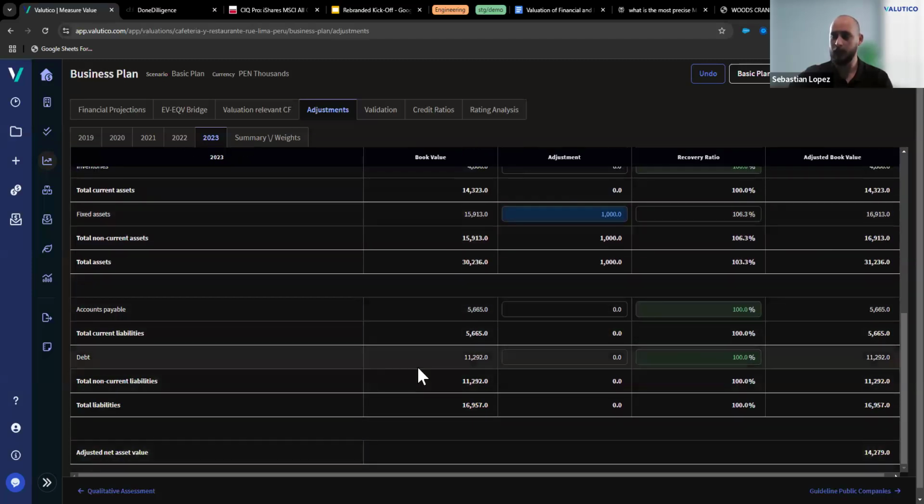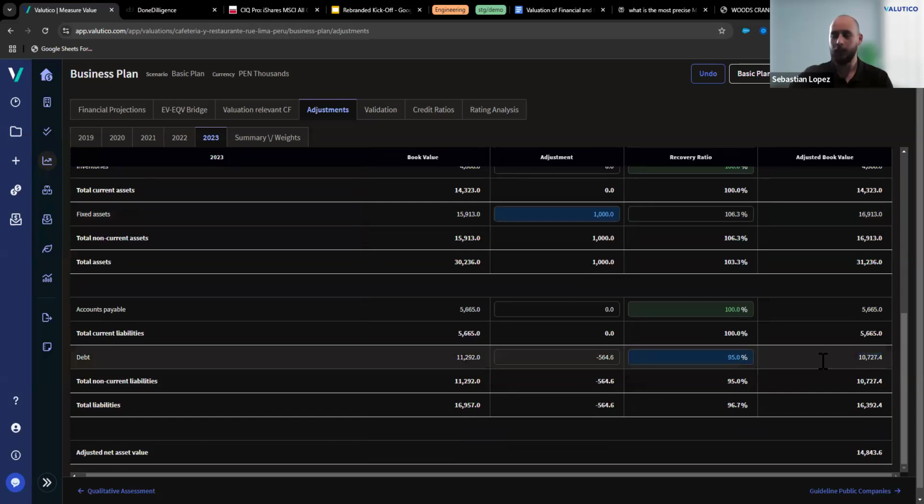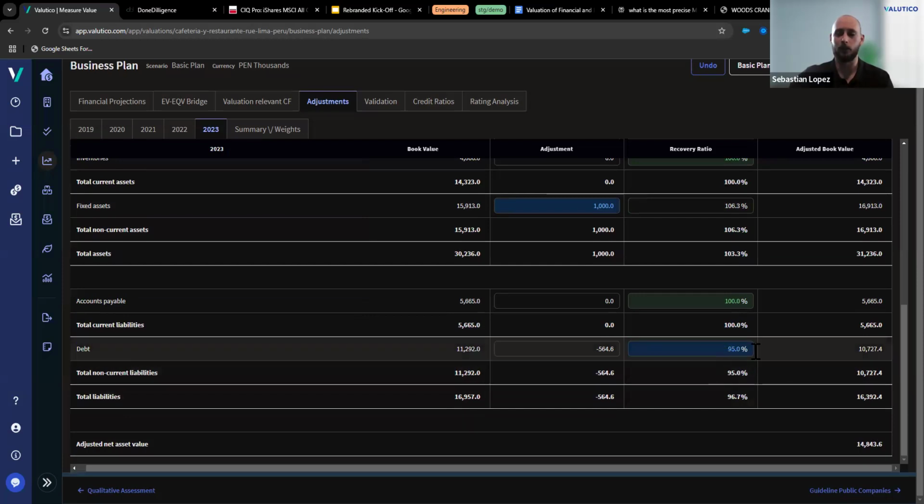Okay. You can do the same for your liabilities. Adjust, for example, your debt. Let's say we negotiate a 5% discount on our debt, so we can just say that the recovery ratio is going to be 95%, and basically the platform will calculate the adjustment and show you the adjusted value of the debt. At the end, why is this here? Because we're doing an adjusted net asset value evaluation method based on assets. Basically, what we're going to do now is take all the adjusted assets, subtract all the adjusted liabilities, and we're going to have the adjusted net asset value of the company. This valuation method is also going to be available at the end of the valuation process within the valuation overview.